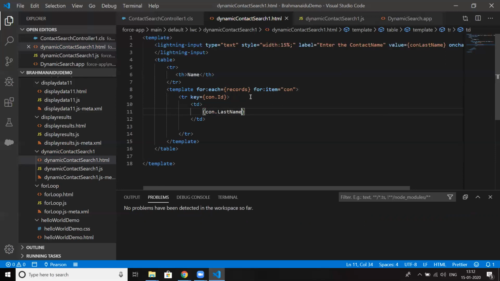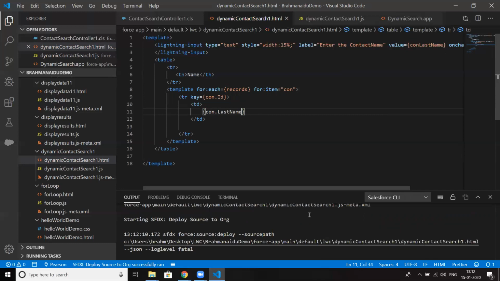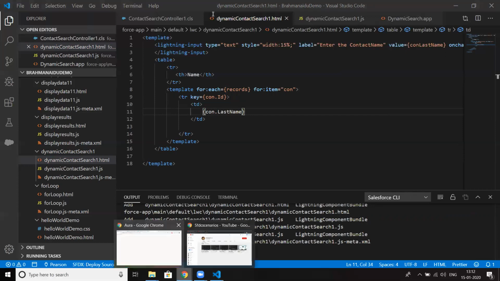Okay, so I'm just pushing the code to the source org. Right, we are able to move the code successfully. So let me go back to the developer console. Okay, so data is not coming.